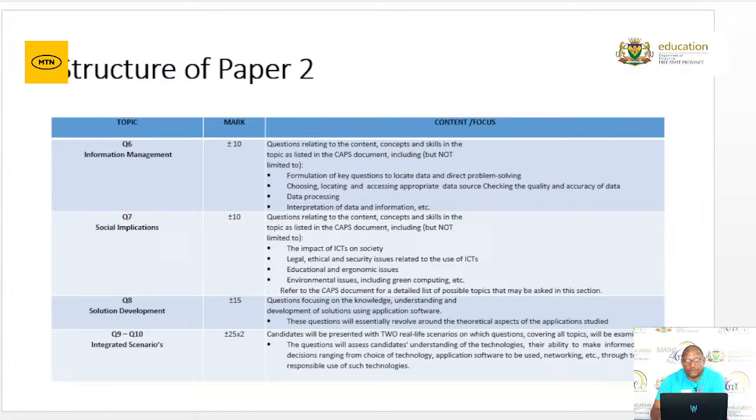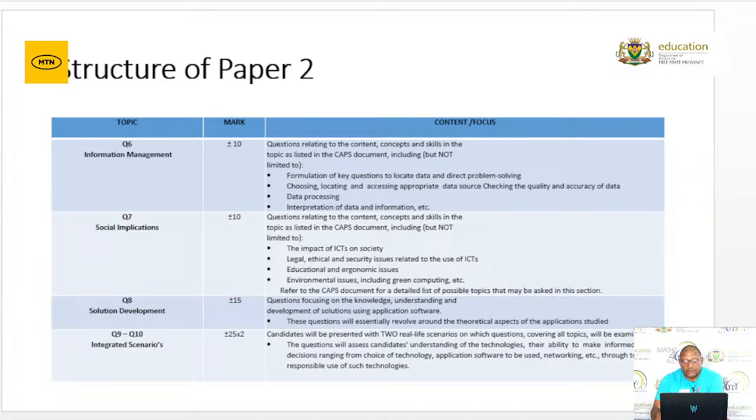The question will focus on the knowledge and understanding and developing of solutions using application software, aspects of your applications that you've studied. So in this question, we will be getting questions on our practical paper. So it will cover your Word, it will cover your Excel, it will cover your database, and it will also cover your spreadsheets. In question 9 and 10, it's our integrated scenarios. These questions, both of them, will be plus minus 25 marks.